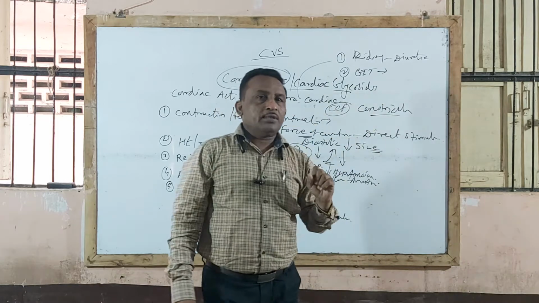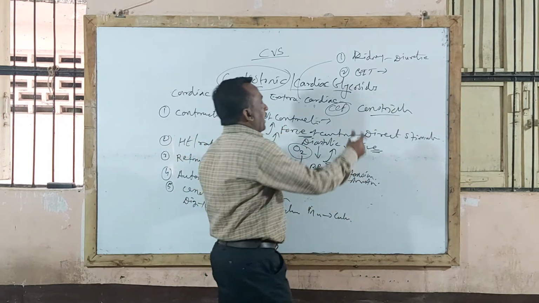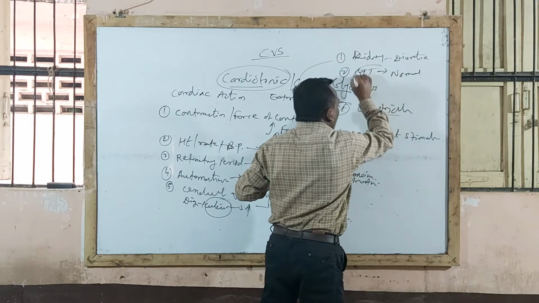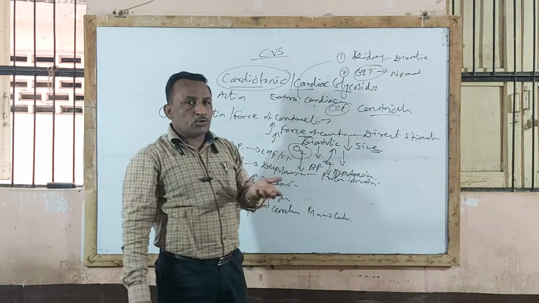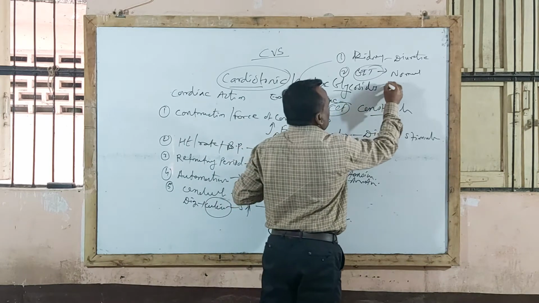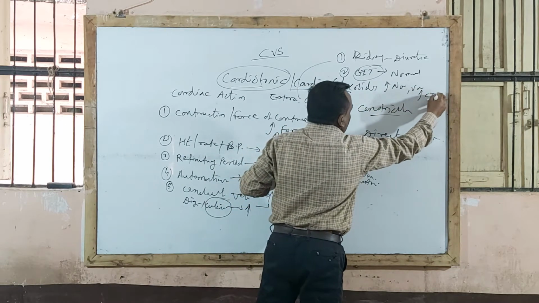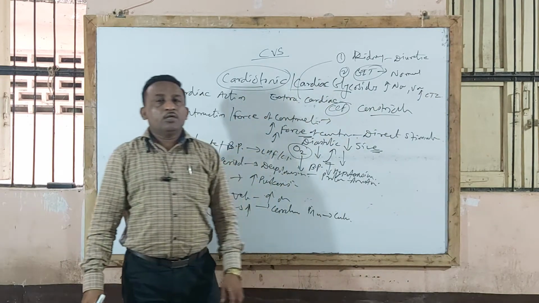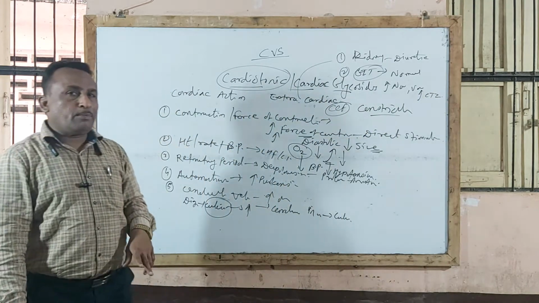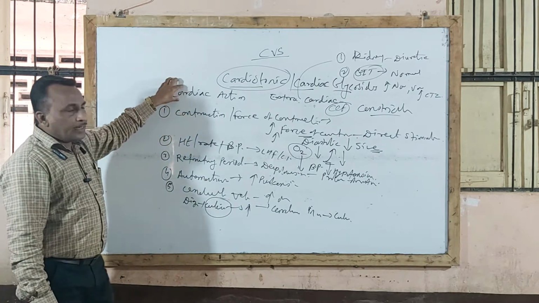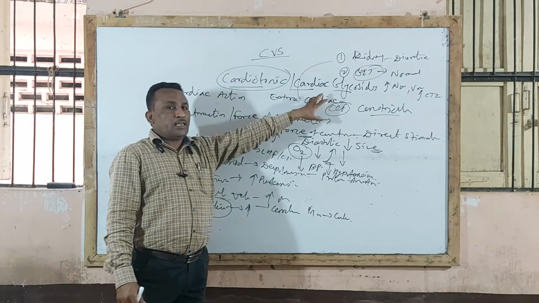In addition to this, it also acts on the GIT. In normal doses it does not produce any effect on the GIT, but in higher doses it may produce nausea and vomiting because of stimulation of the CTZ, that is, the chemoreceptor trigger zone. So these are the two types of pharmacological action of digitalis or cardiotonic drug: cardiac action, and second one is extracardiac action.